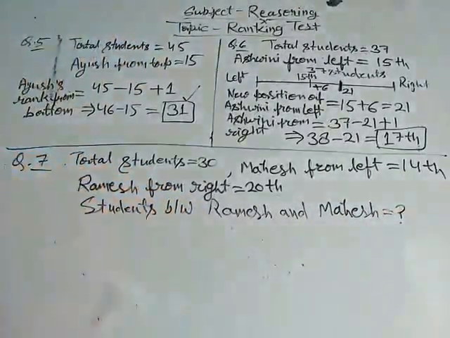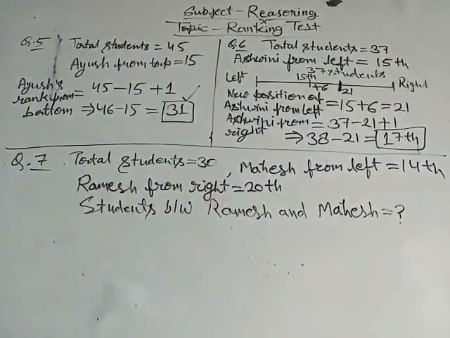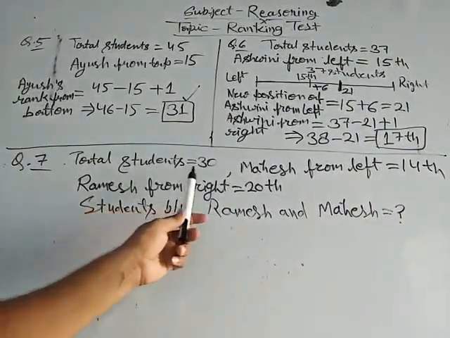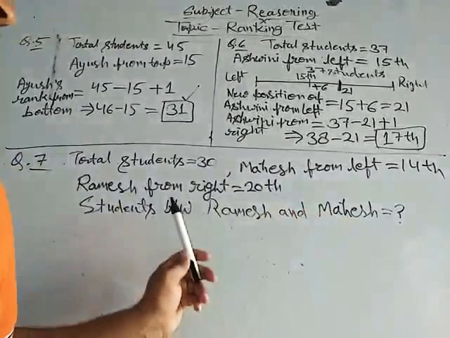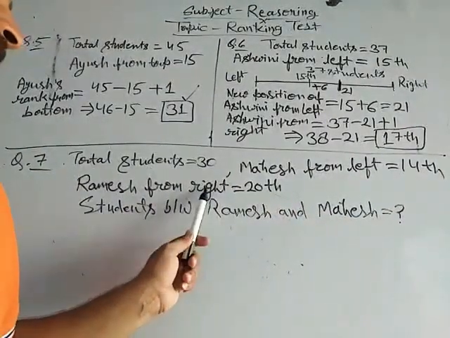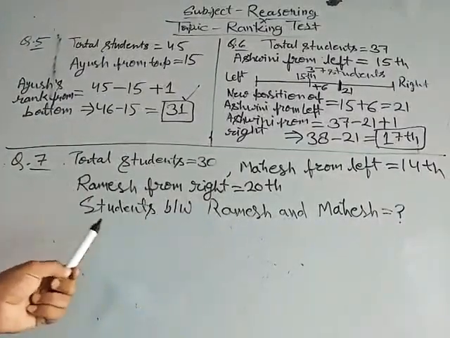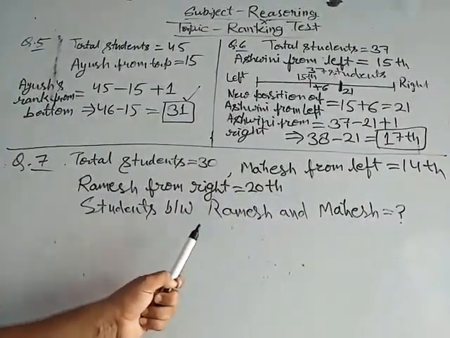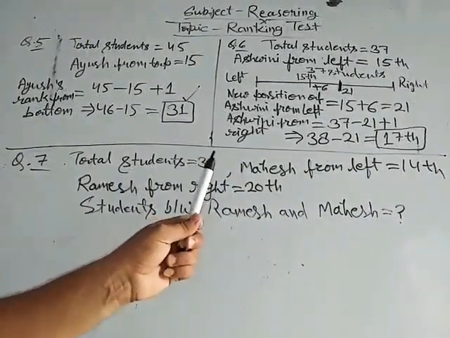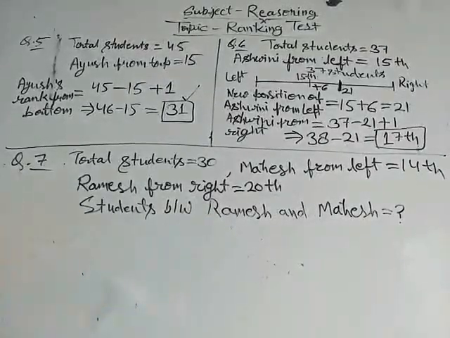Okay, now see, in the question total number of students is given, Mahesh's position from left is given, Ramesh's position from right is given, and we have to determine students between Ramesh and Mahesh. Okay, then let's start.